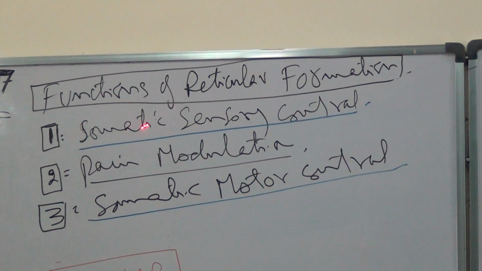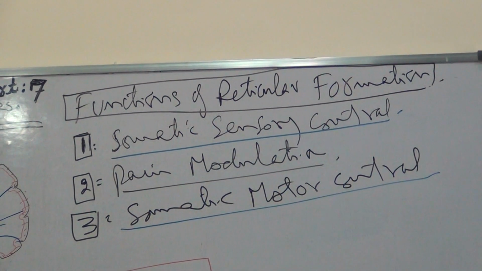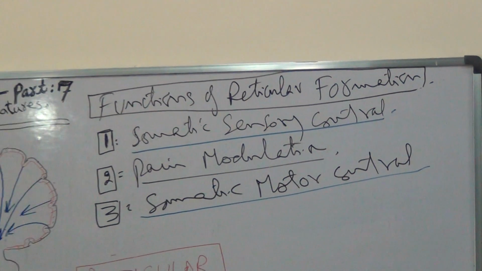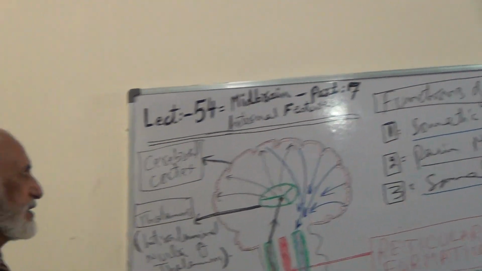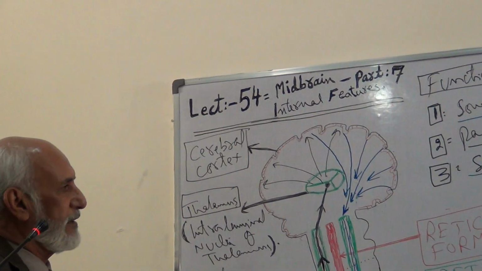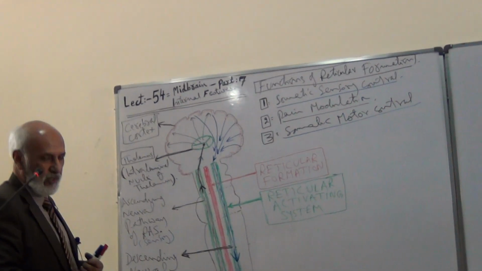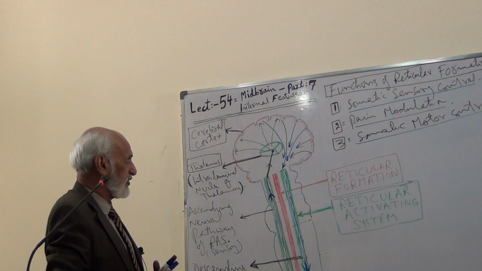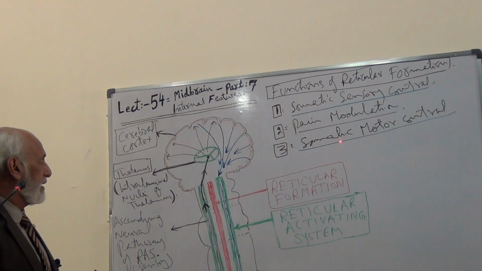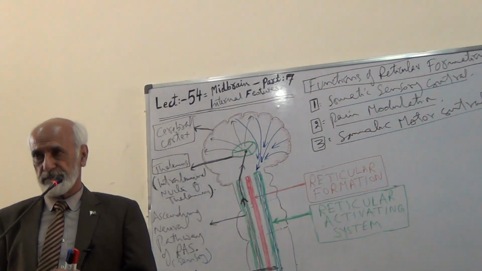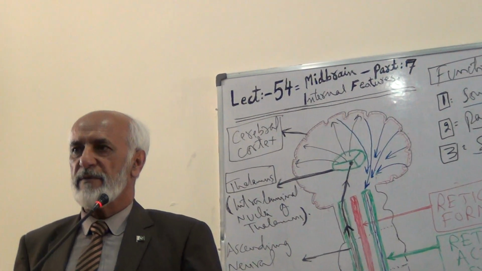The first function we discussed was somatic sensory control. That is, it controls the sensory inputs and allows some of the selected inputs to reach the cerebral cortex. Others are not allowed, thus acting, along with the reticular activating system, as a filter. Similarly, pain modulation also occurs. Not all pain sensations are received; they are modified and then allowed to enter. Then somatic motor control is another important function of the reticular formation.